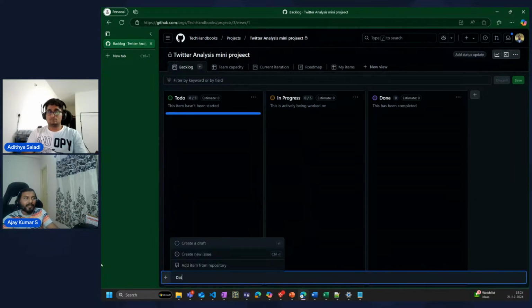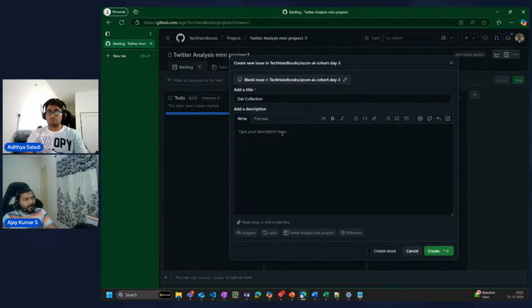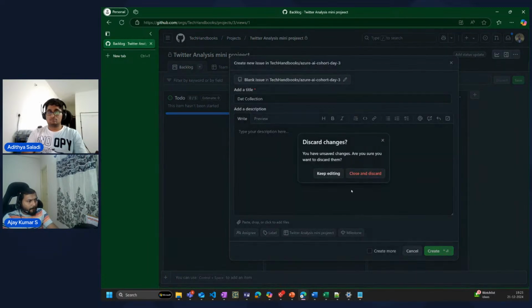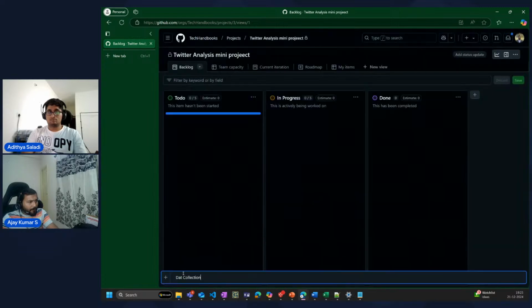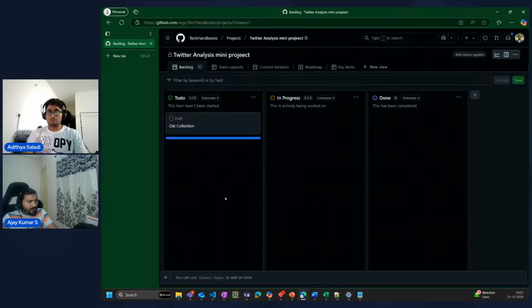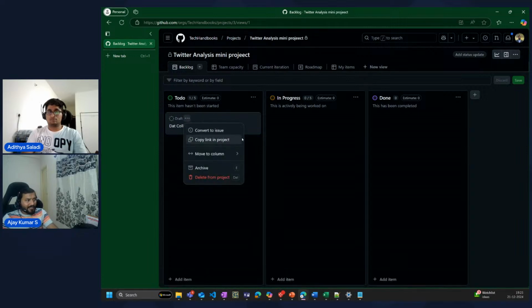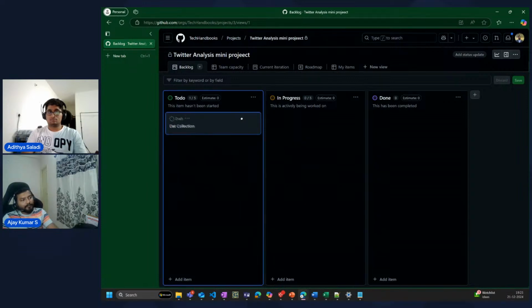So for example, I'll say data collection is one particular task, right? Sorry, I can go and say create a draft. So if you see here, I have a data collection category, which is a draft item. Now, if I want to move this, for example, let's say Aditya is going to work on this, right? So I will assign this to Aditya. You can convert this into an issue, and I can assign it to Aditya, and I can leave it there, right?